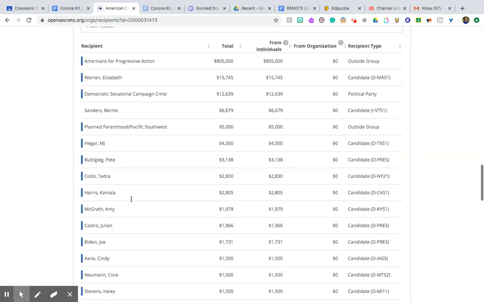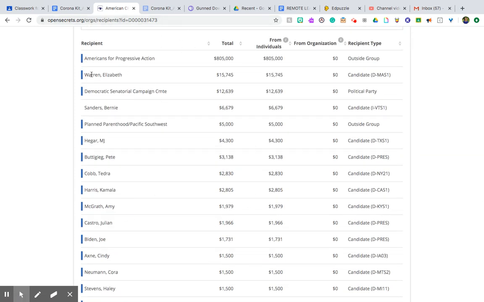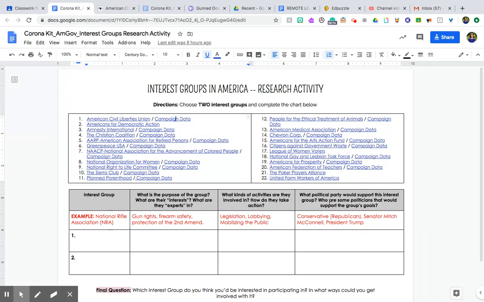Okay, and you can even then see who received the most. So you can even get your politician names from here as well. Some of these interest groups will endorse a candidate on their website. That is also a good thing to look for. Who are some politicians that would support you? Okay. Please let me know if you guys have any questions. You are going to have to do a little bit of reading. It might not jump out at you right away, but I promise you all of the information is available through these links that I have painstakingly gone through and put in for you.